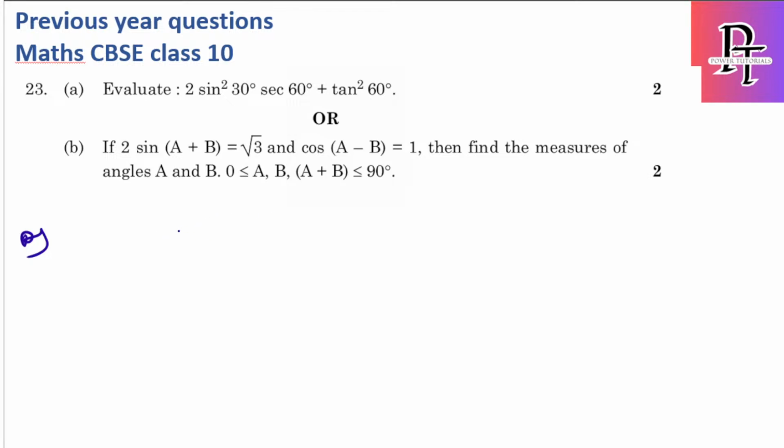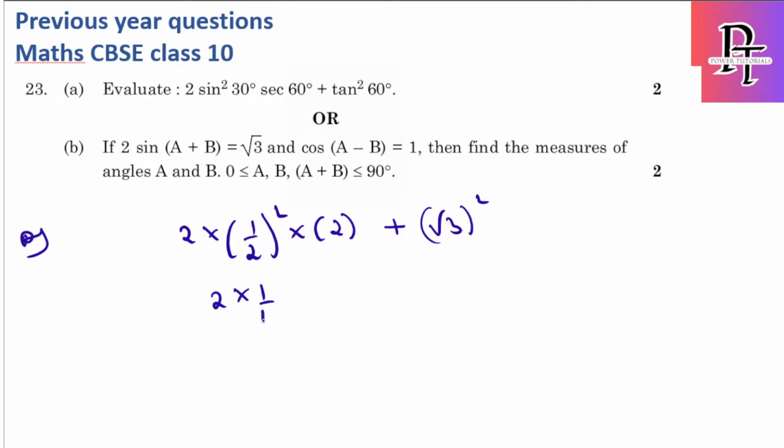Two sin square 30. Okay, 2 into sin 30 is 1 by 2, whole square, into secant 60. Secant 60 is 1 by cos 60, cos 60 is 1 by 2, so that is 2. Plus tan 60 root 3, whole square. So it is 2 into 1 by 4 into 2, plus root 3 whole square is 3. So 4 gets cancelled out, which is 1 plus 3. 1 plus 3, answer is 4. So we just substituted the values. That's it.